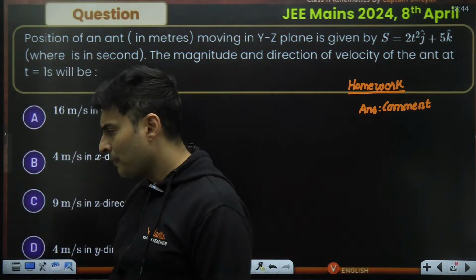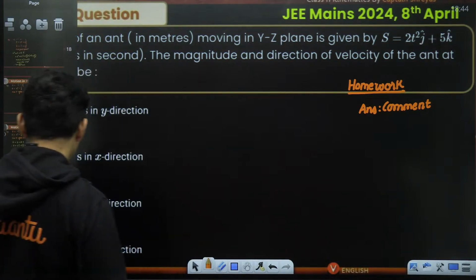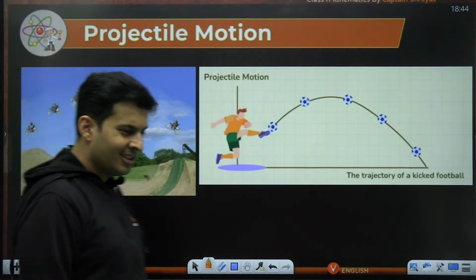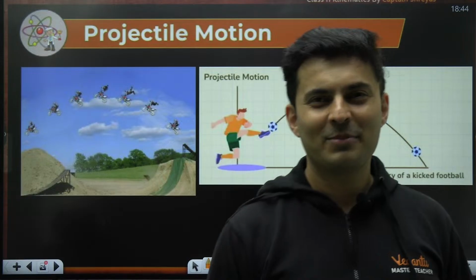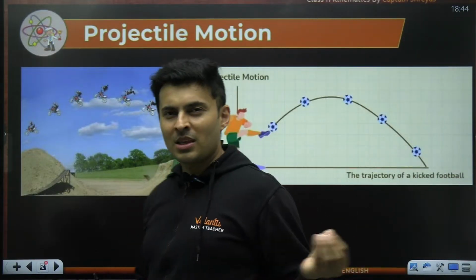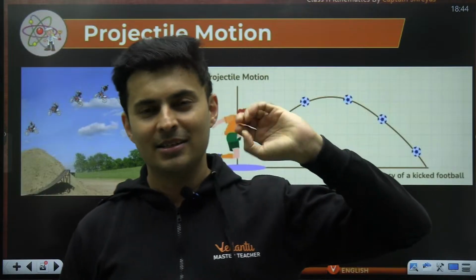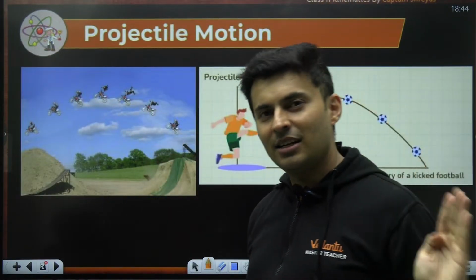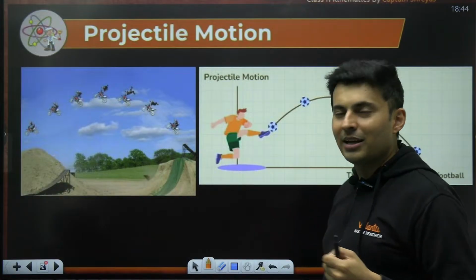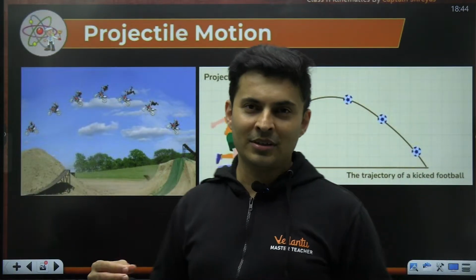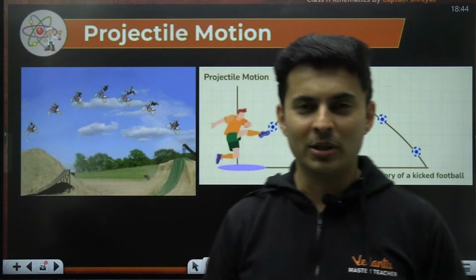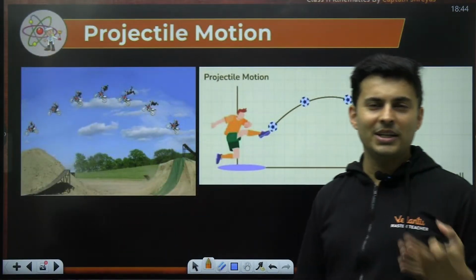Cool. So moving on now to the concept of projectile motion. Some of the examples I just put over here. Projectile motion is nothing but motion under gravity, but maybe you're throwing it at an angle such that it is going in a curved path. So you're launching a missile, or you kick a ball, or you throw a stone, or you are throwing a plane from the backbench onto the board. All these are examples of projectile motion.